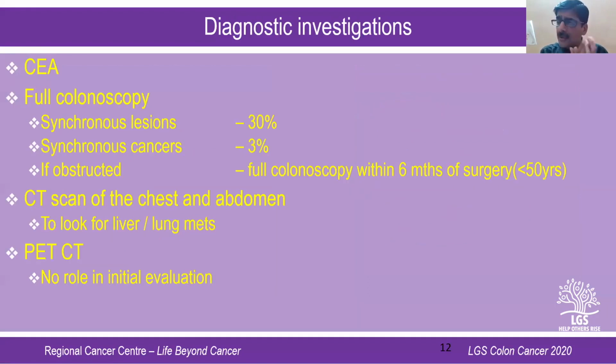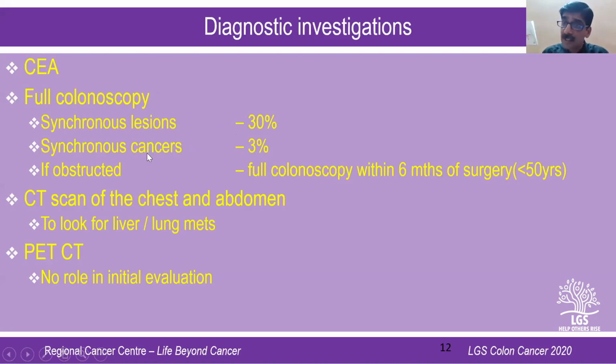Now again, once the patient has symptoms suggestive of colonic cancer, I'll just directly go into investigations. The basic investigation that you should be doing mandatorily in all patients is a CEA and a full colonoscopy. Why do you want to do a full colonoscopy? Because as I said earlier, when I presented rectal cancer, there is an incidence of 30% of synchronous lesions. Synchronous lesions may be in the form of polyps, adenomas, etc. But synchronous cancers are seen in 3% of the patients. But let me tell you, this is data from the West. So 30% of the patients may have synchronous lesions and 3% may have synchronous cancers.